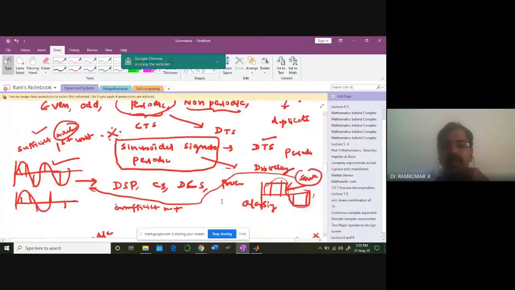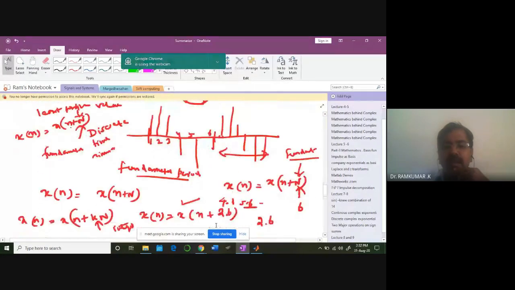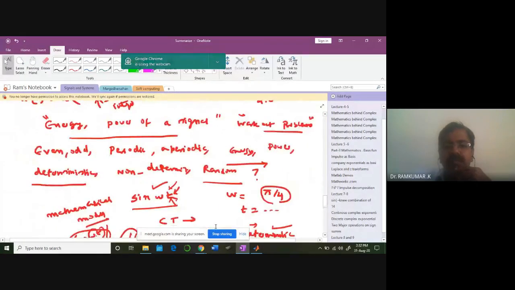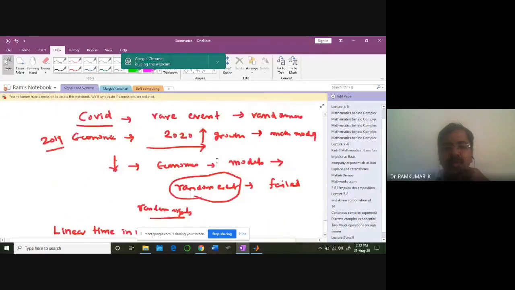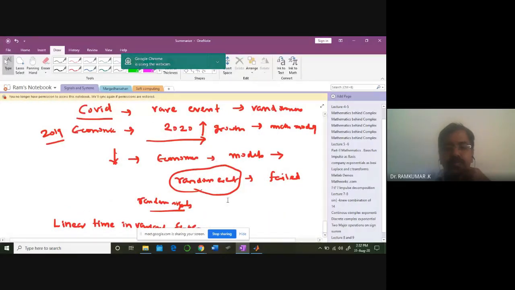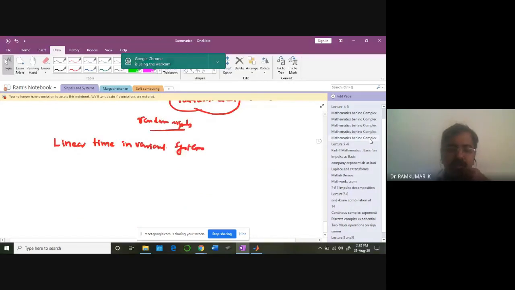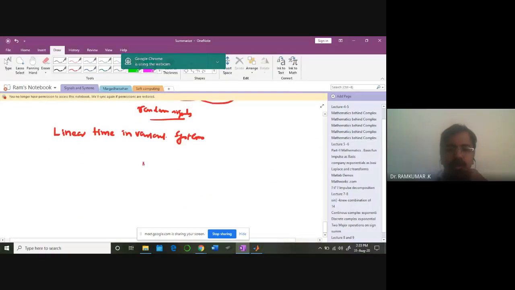Then periodic, non-periodic. Then energy and power. Then deterministic, non-deterministic. These are all the various classifications of signals. Once you take these signals and apply them to a system, the system we are talking about is called an LTI system.